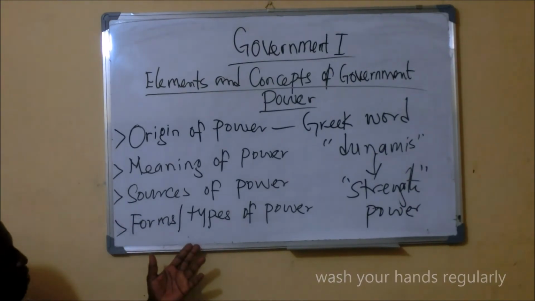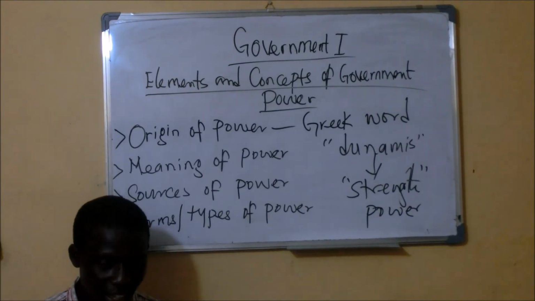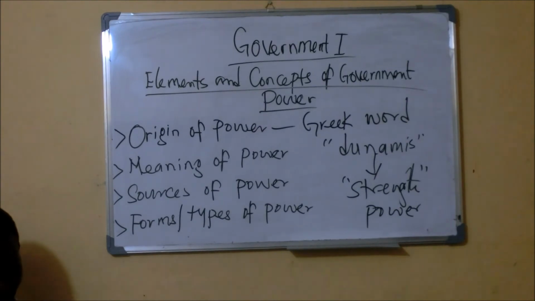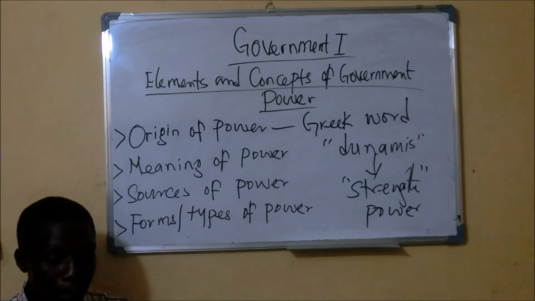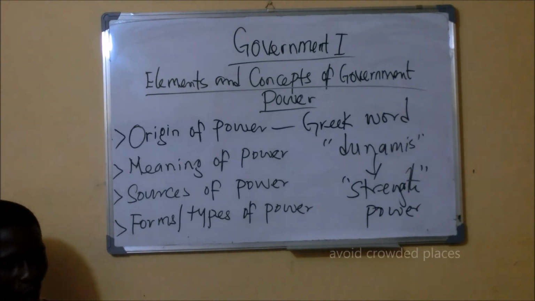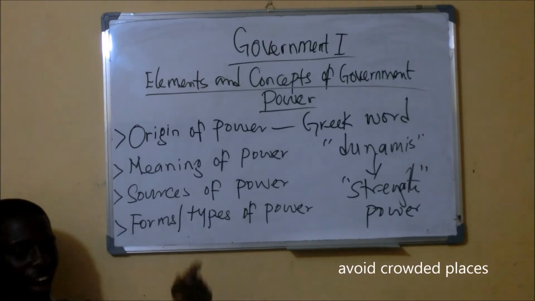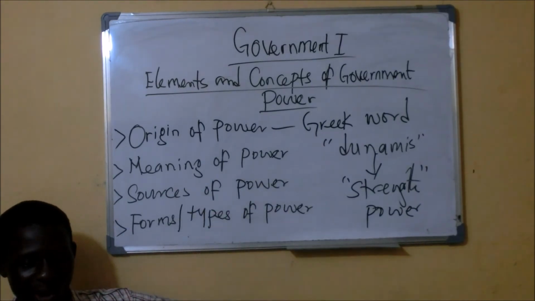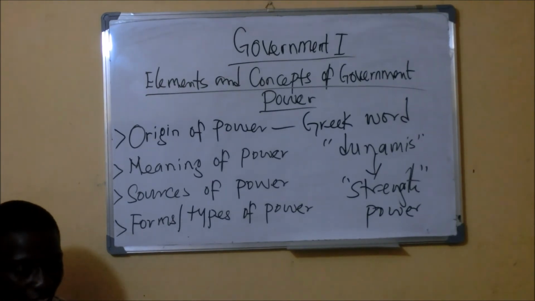Then we also have what we call naked power. Naked power is the ability of the female gender to have influence on the male gender or on their counterparts.